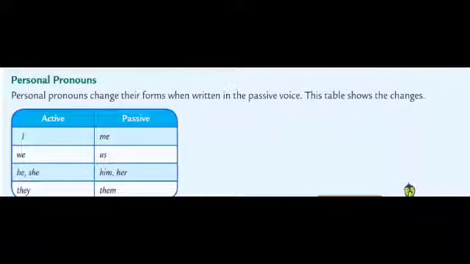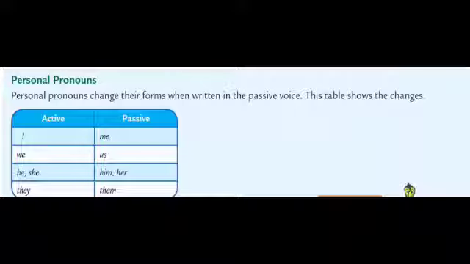Now see students, how you are going to change the personal pronouns. Personal pronouns change their forms when written in the passive voice. See here, I had made the table. In the first column I had written active, and in the second column I had written passive. In the active, the subject will be I, we, he, she, they.